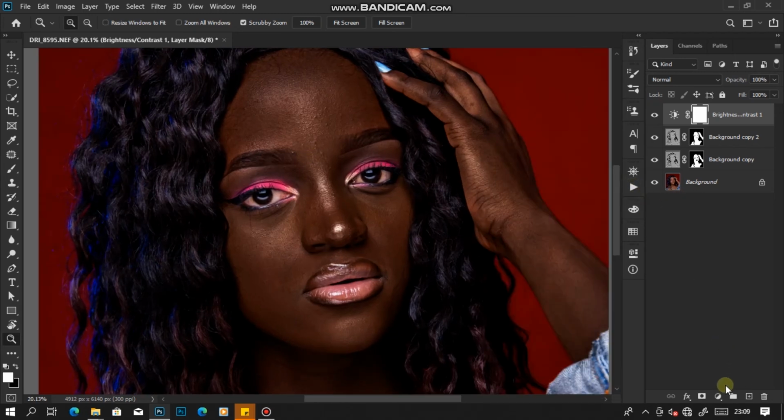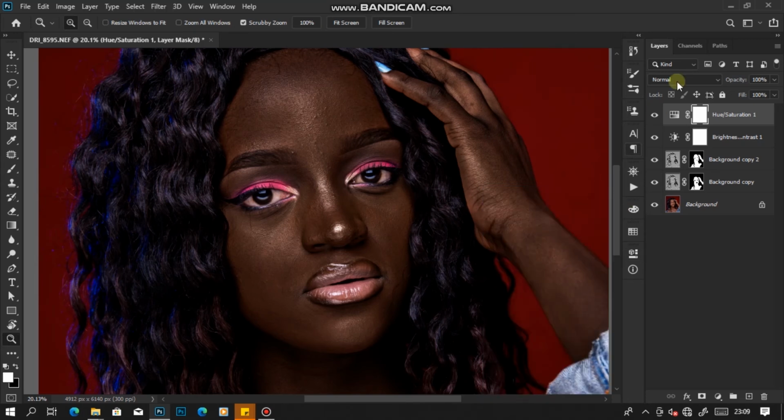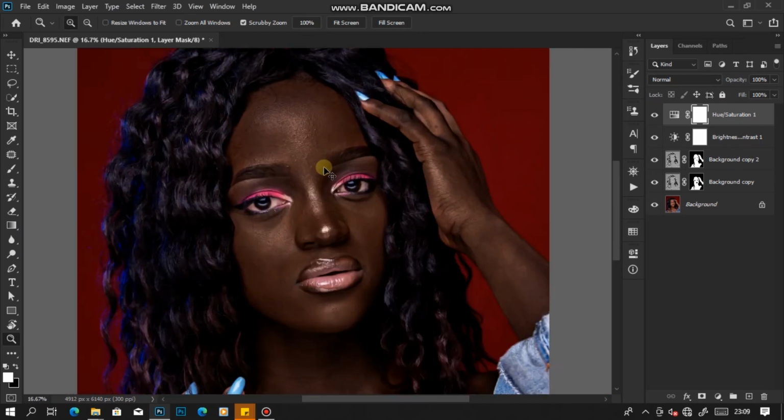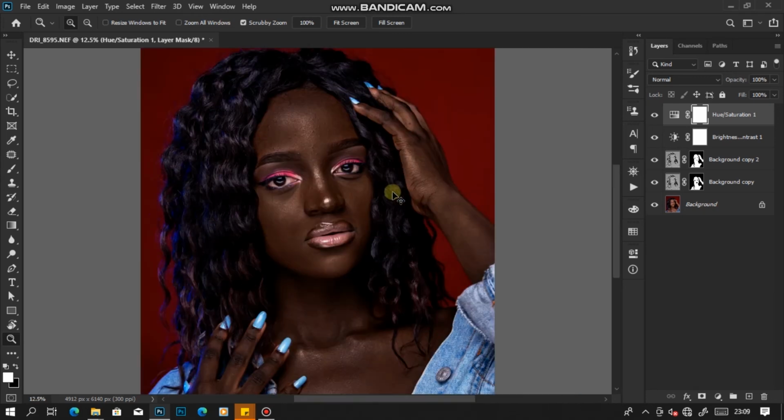Go to hue saturation here. I select reds. I think -20 is fair. The yellows as well, -20, I think, somewhere around there. Yes, I think we've achieved our melanin skin.